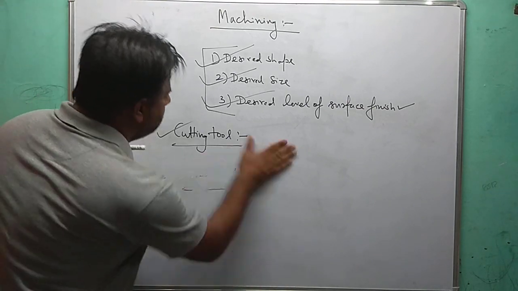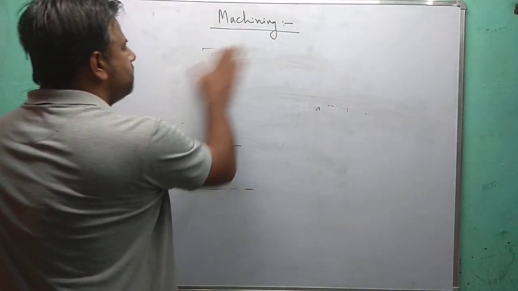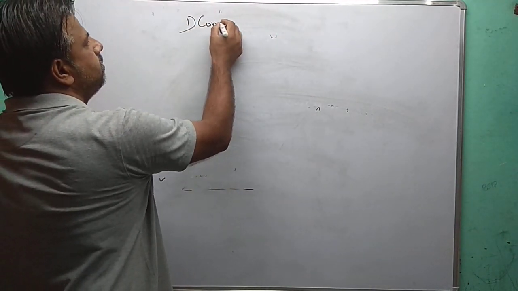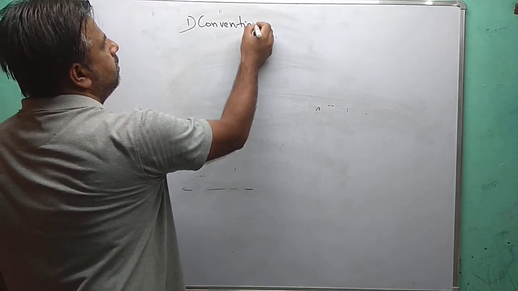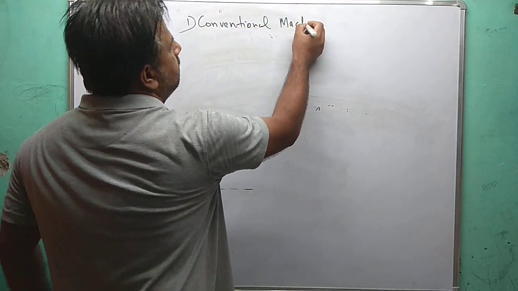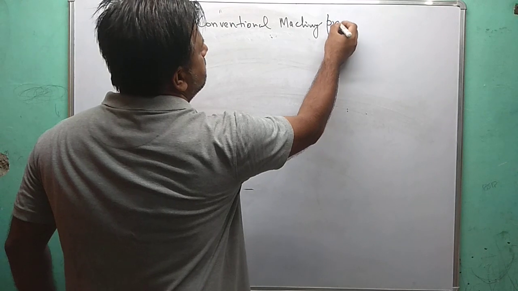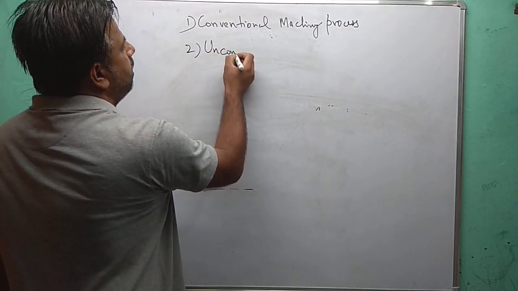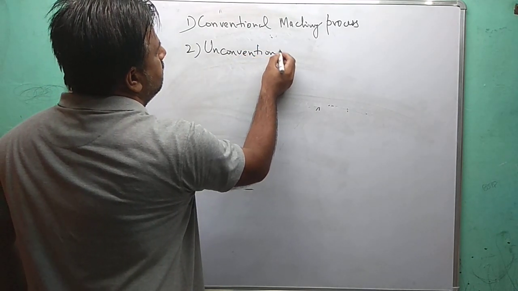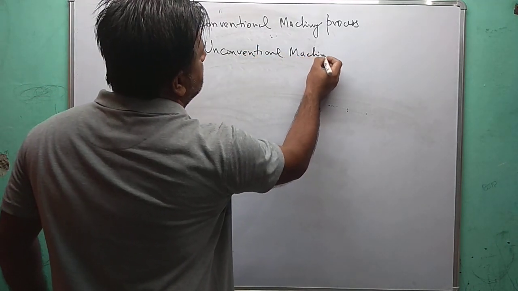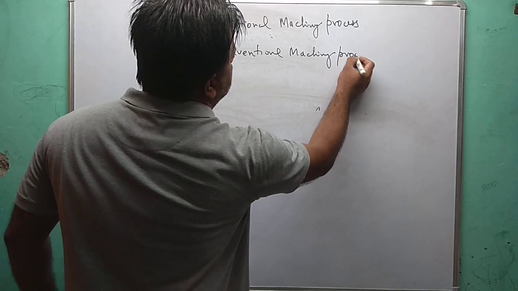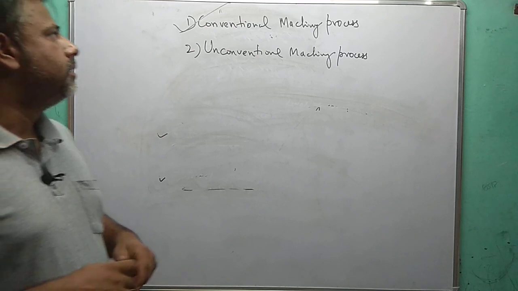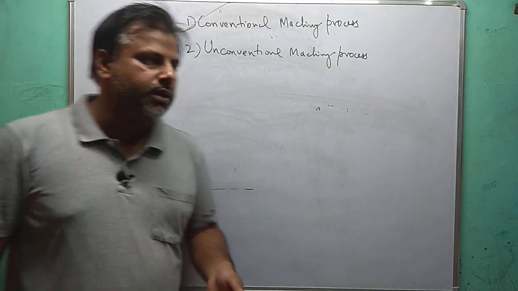Further, there are two types of machining process: one is your conventional machining process, and second is your unconventional machining process. In the conventional machining process, we remove the material in the form of small chips with the help of